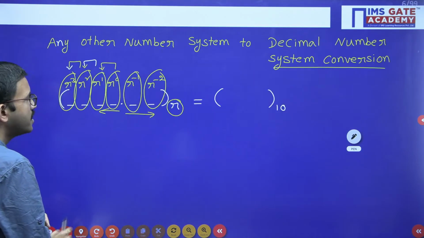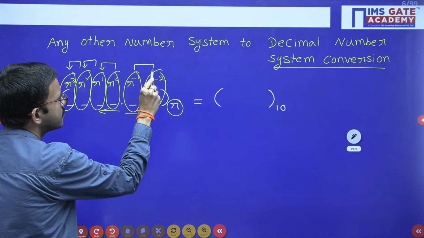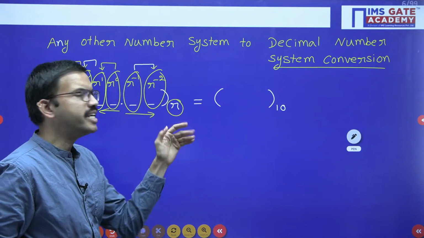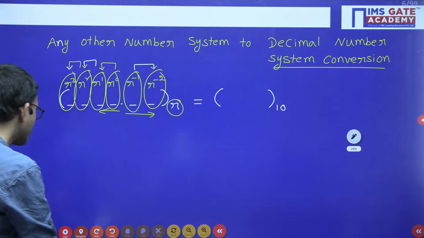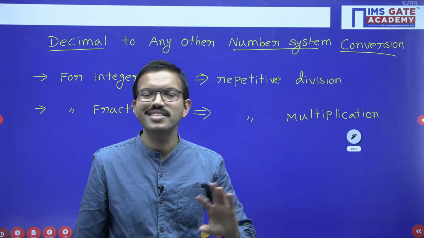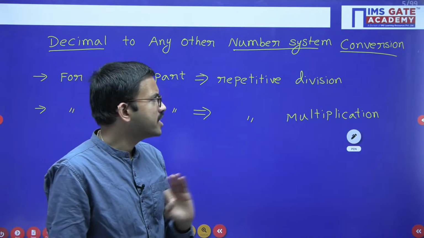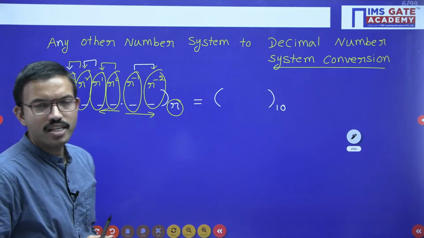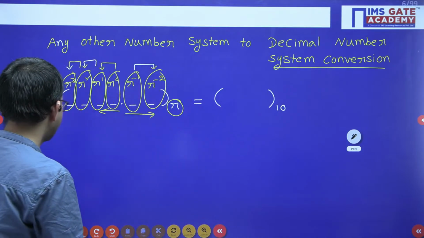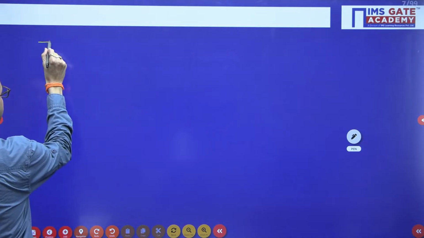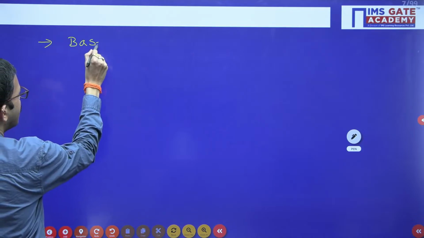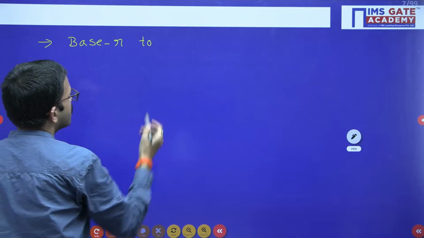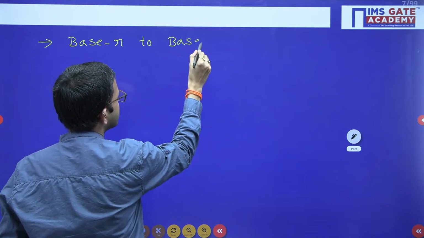Similarly here, if you observe from here to here, r power minus 1 becomes r power minus 2. That means a division operation is being performed, repeated division here. So exactly opposite, that is repetitive multiplication. In this way you can cross check so that you can avoid any confusion you get during the GATE exam. So in this way you can convert any other number system into decimal number system. And then the next conversion is base r to base r power n conversion.